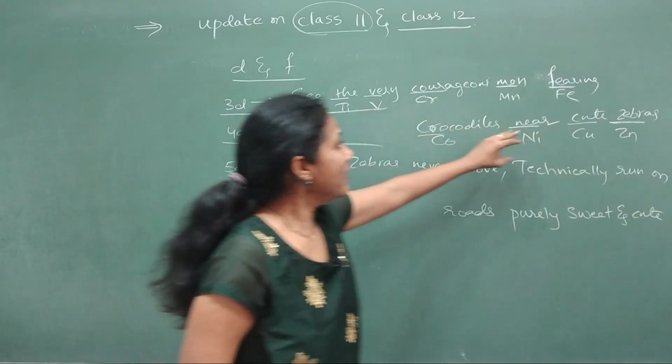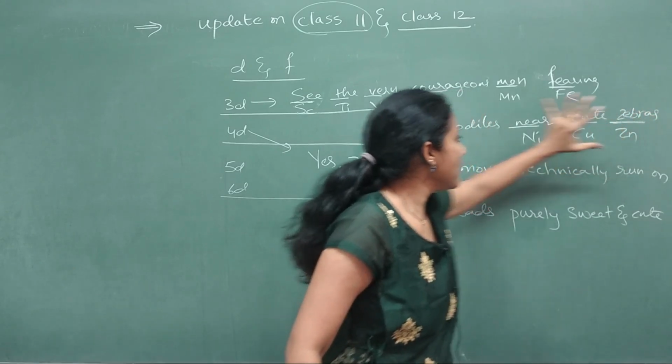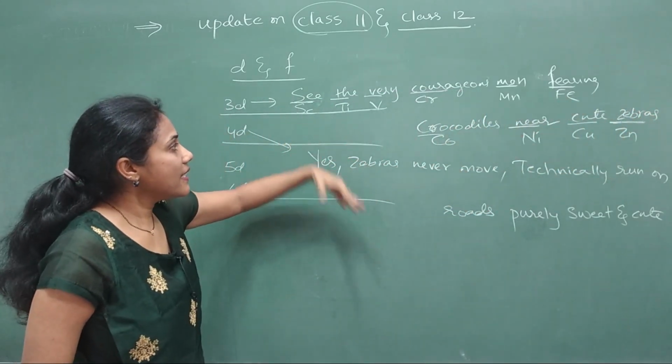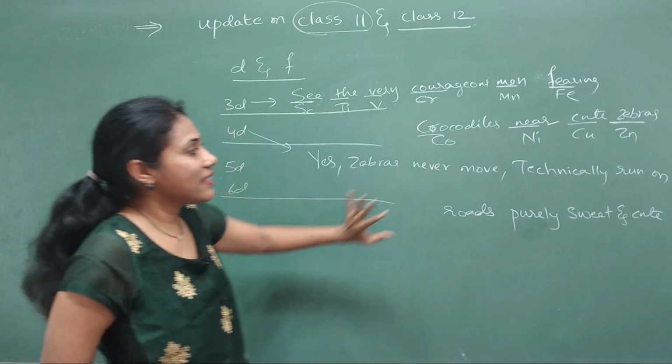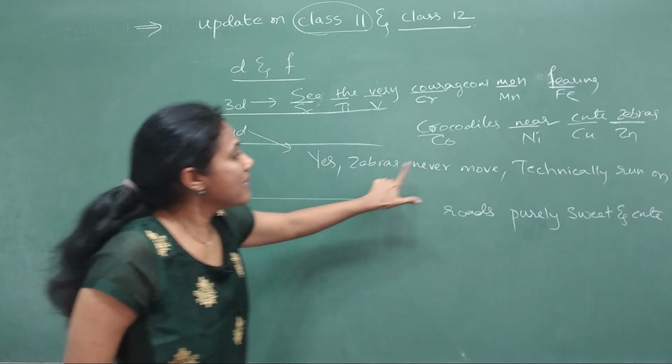Look over here. See, near cute zebras. Say with zebra only I have started this sentence. It's like you have a connection between this sentence and this sentence, right? See, S, zebras never move.